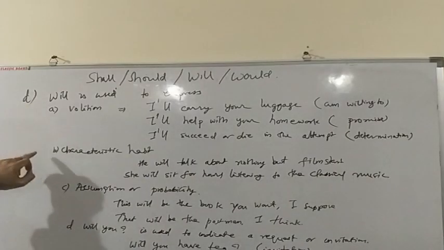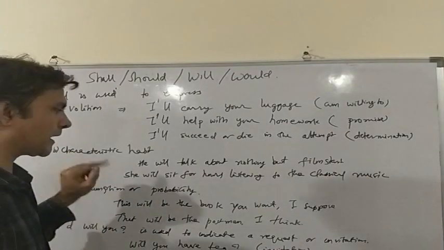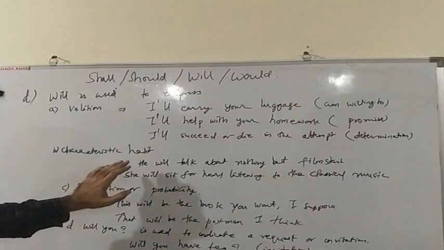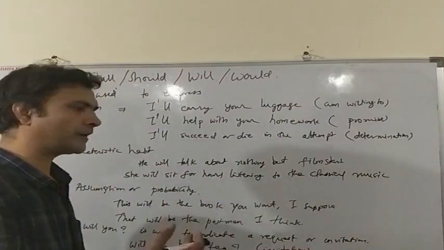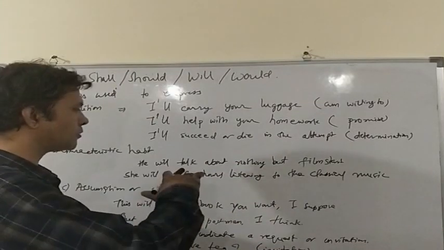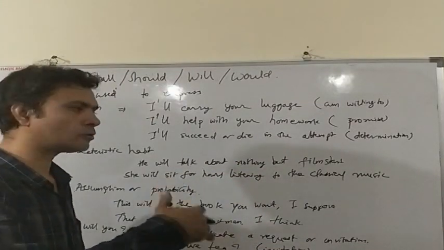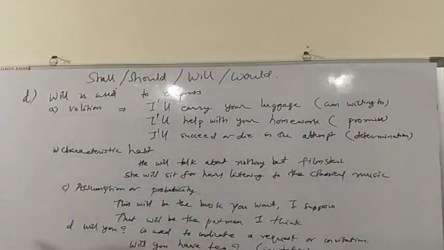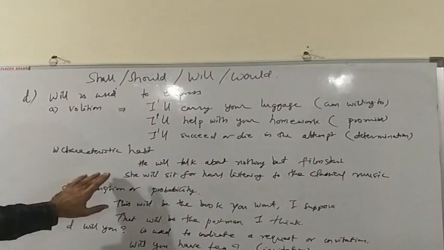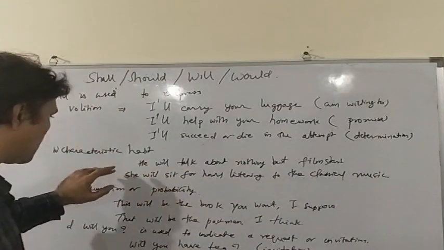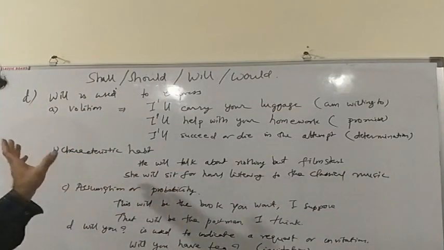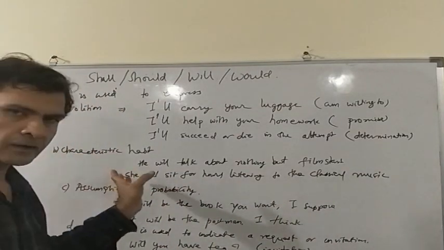The second use of will is to express characteristic habit. He will talk about nothing but film stars. He is such an avid fan of film stars that he will talk about nothing else. He will continue to talk about film stars. She will sit for hours listening to the classical music. Here we are using will to express her characteristic habit.